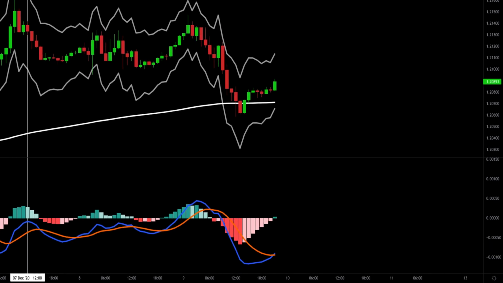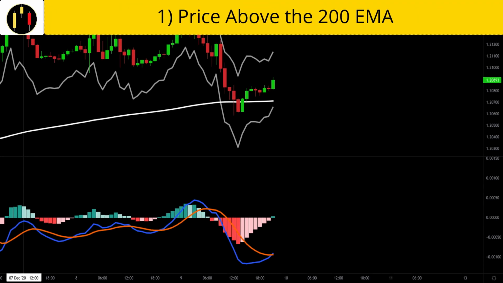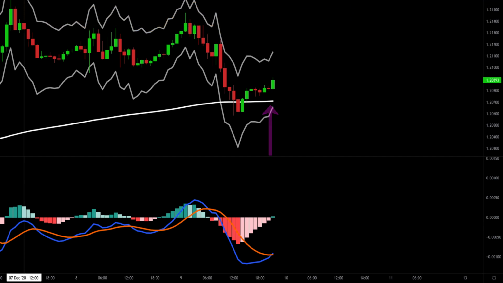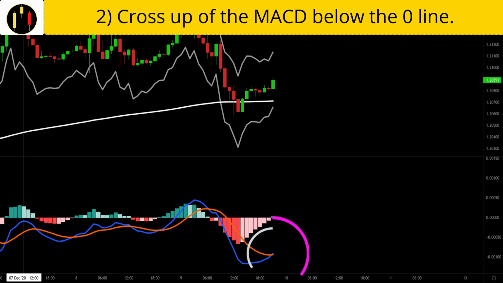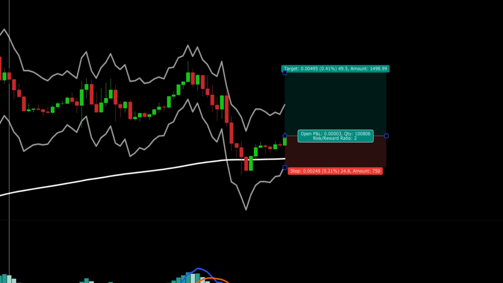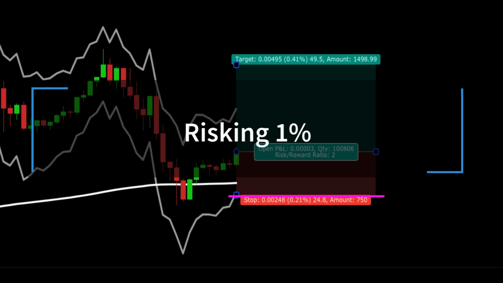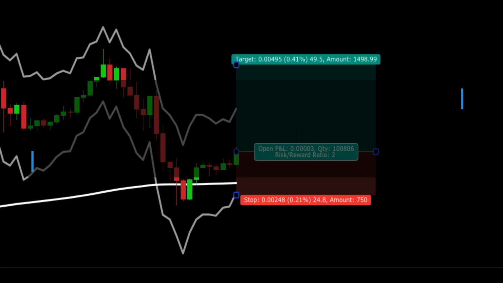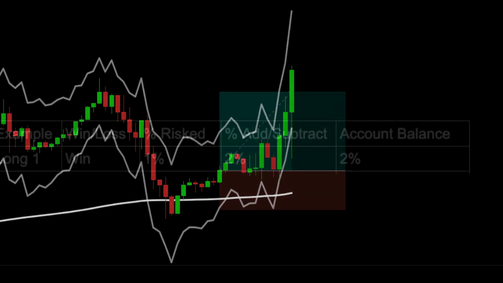The rules to enter a long on the classic MACD are: first, price must be above the 200 exponential moving average. Second, the MACD must cross up below the zero line. All of that happens on this candle here. That is our trigger candle. We place our stop at the ATR band below the trigger candle and target 2-to-1. And on our first trade, we are going to be risking 1%. And this one hits our 2-to-1 target, and our account is up 2%.